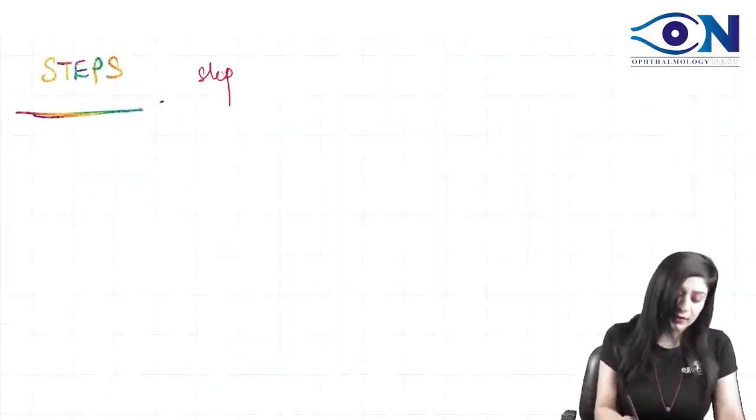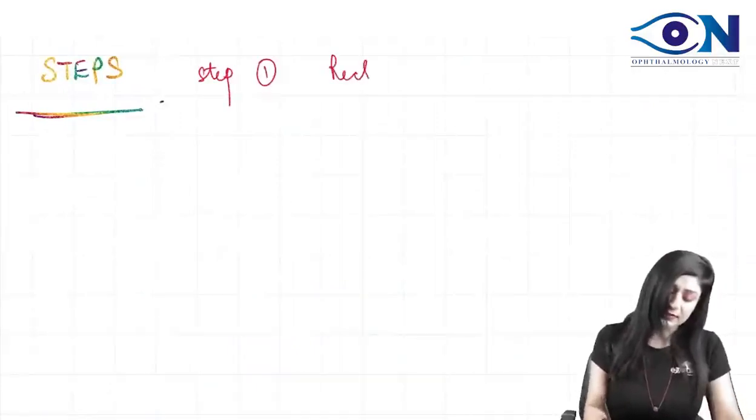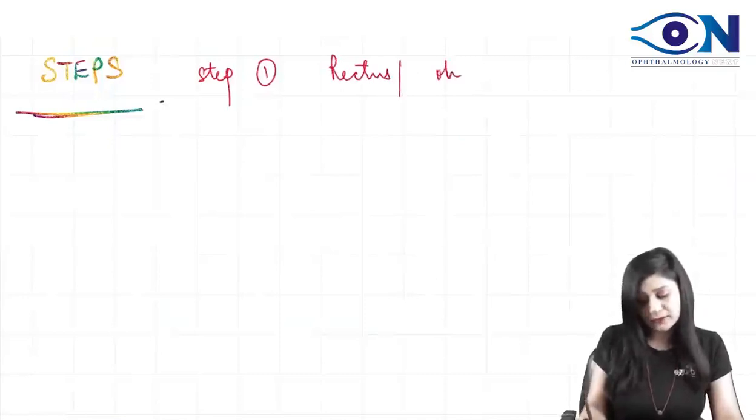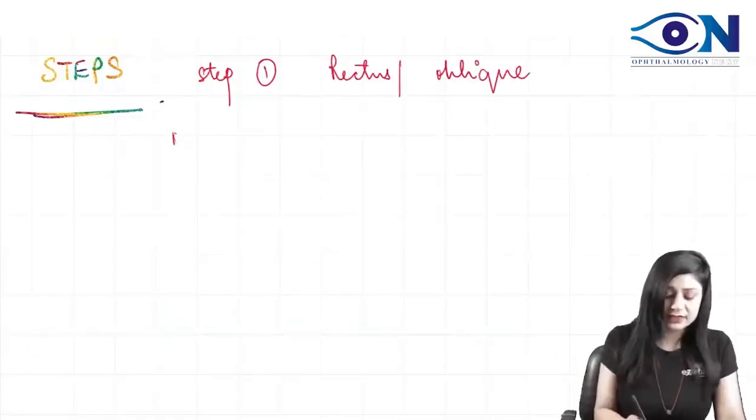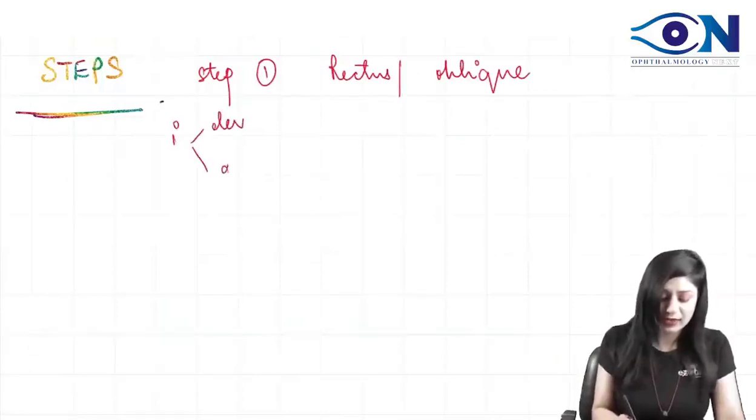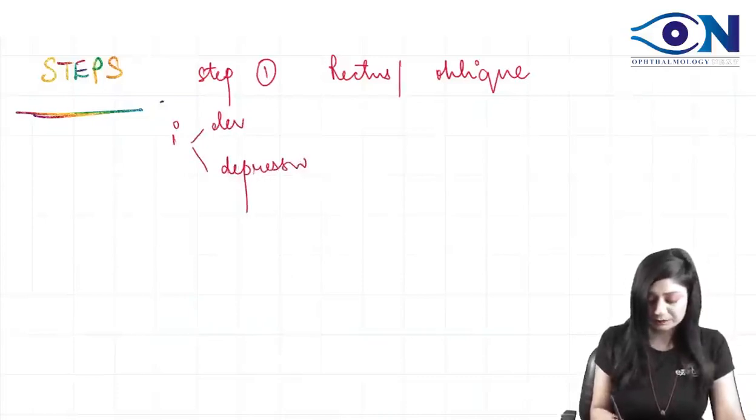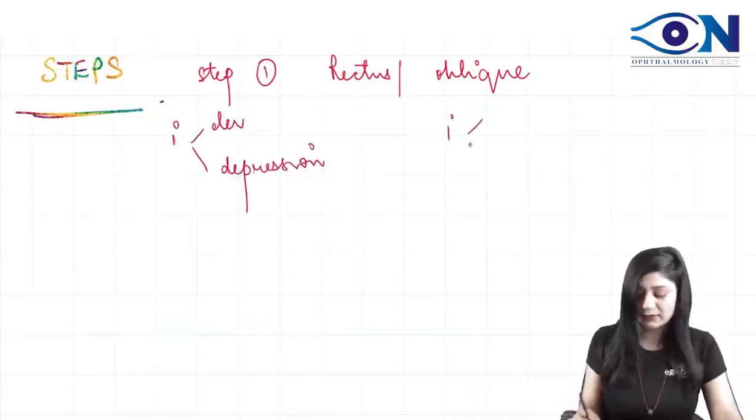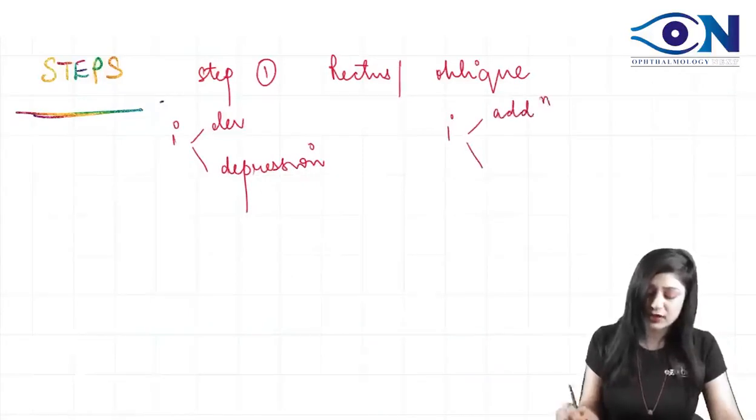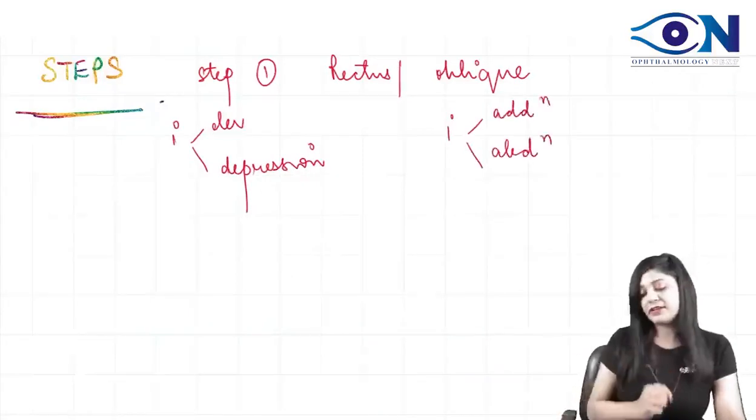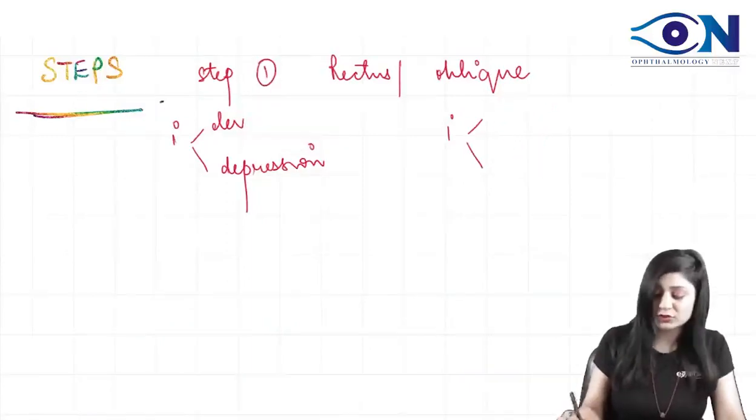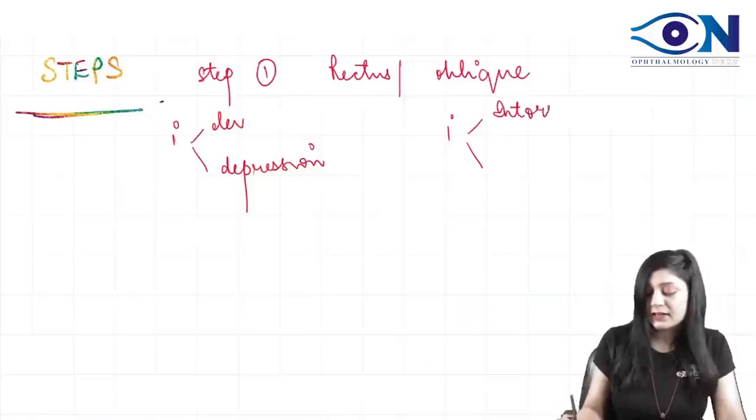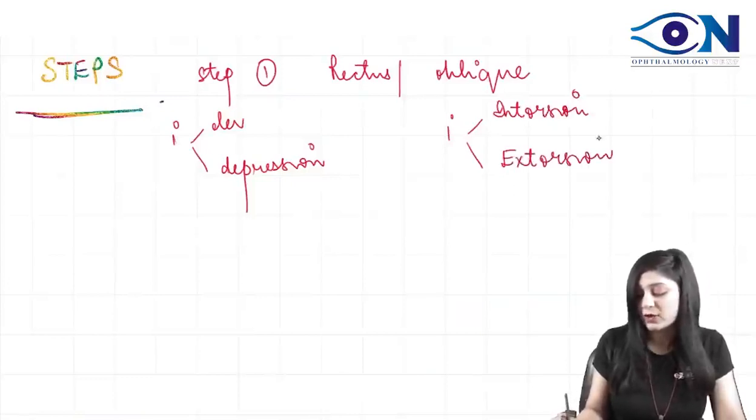Step number 1, you have to see whether it's a rectus muscle or an oblique muscle. Because if it is a rectus muscle, then the primary action will be elevation and depression. While if it's an oblique muscle, then the primary action will be adduction and abduction. Then it is the intorsion and the extorsion, because it's an oblique muscle, so rotatory movements will be your primary actions.